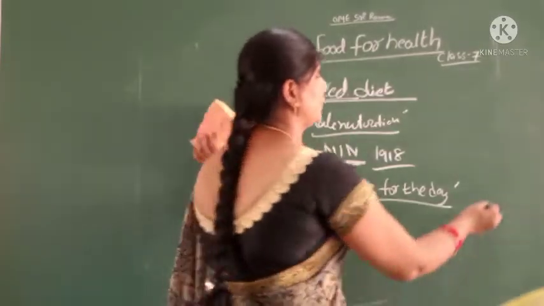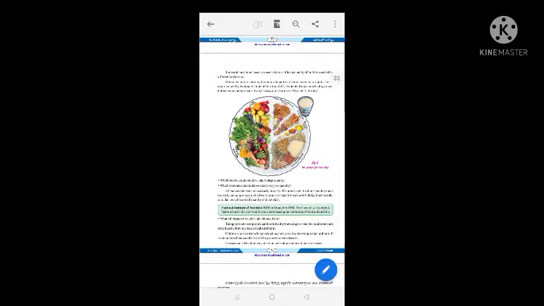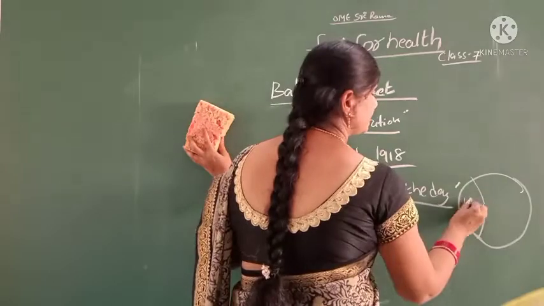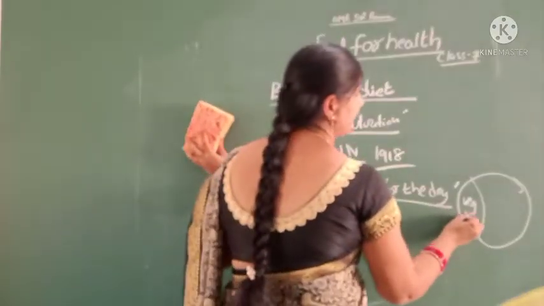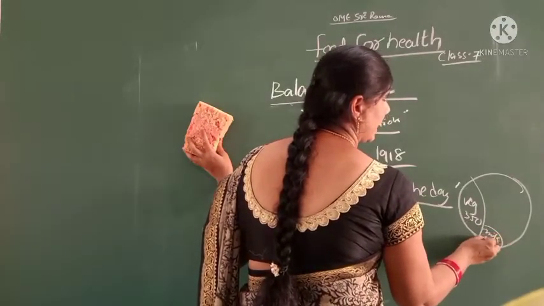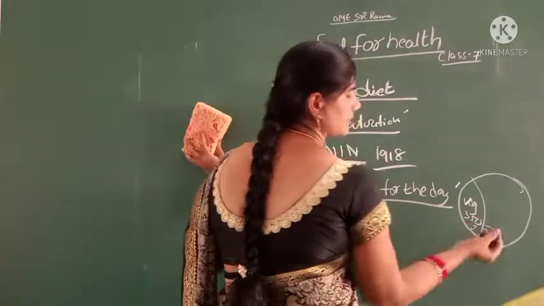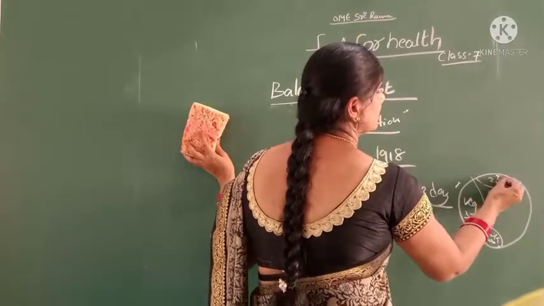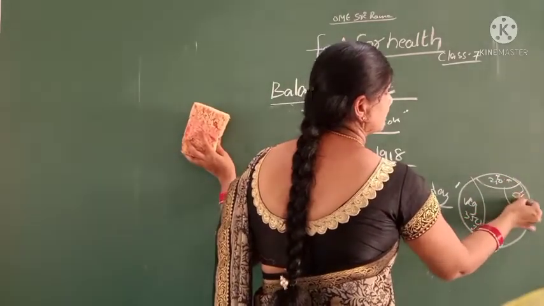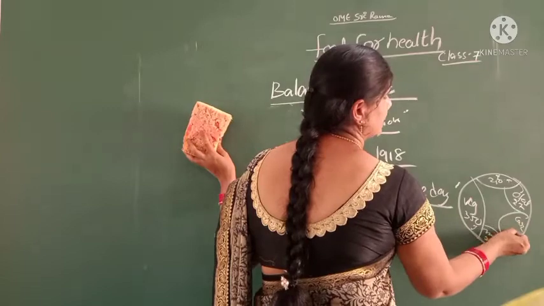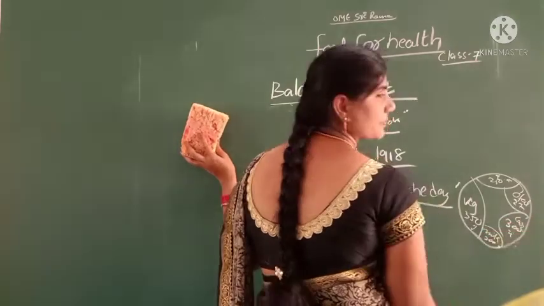This consists of plate, vegetables 350 grams, milk 300 grams, fruits and vegetables 250 grams, and fats 27 grams, and calories and nutrients 300 grams.